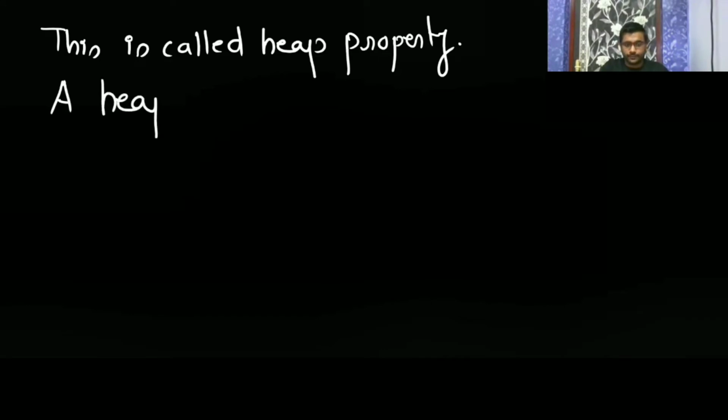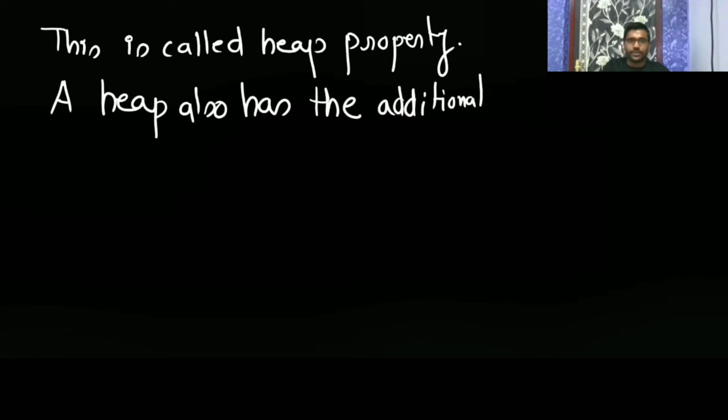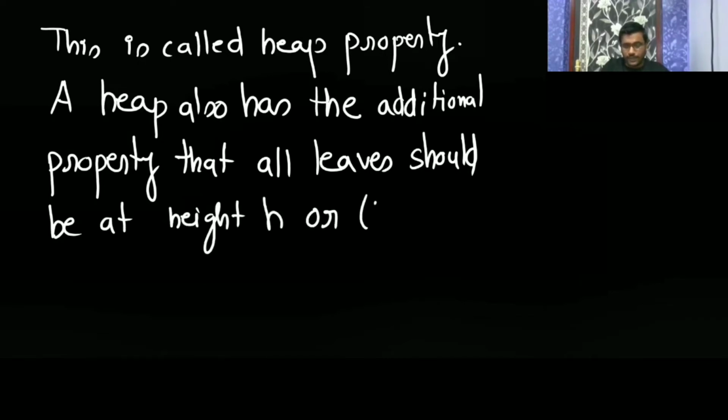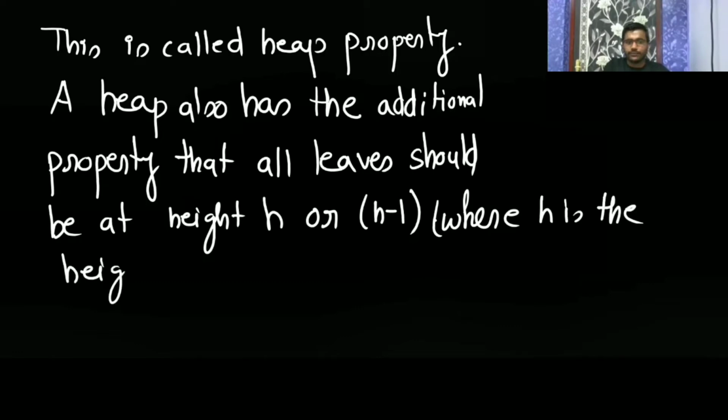A heap also has an additional property: all leaves should be at height h or h minus 1, where h is the height of the tree.